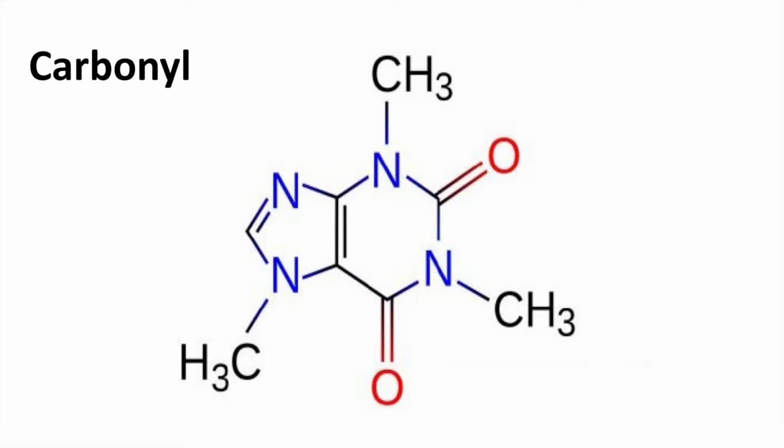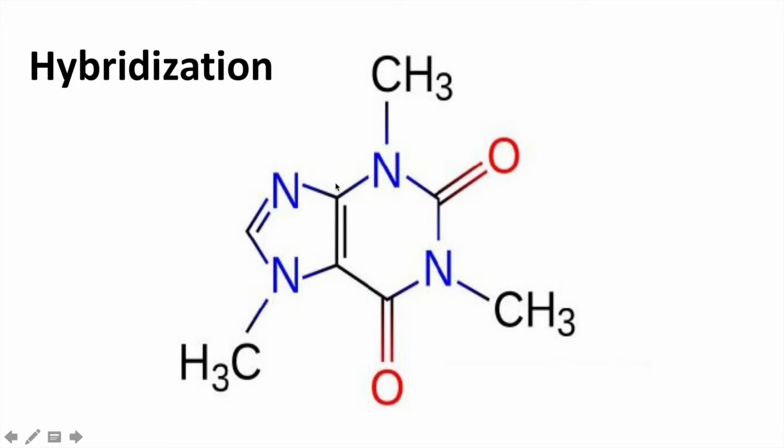Lastly, this molecule contains two carbonyl groups. These groups create a polarity within the molecule, causing an increased melting and boiling point. Also, due to oxygen's electronegativity, there is a partial positive charge on the carbon and a partial negative charge on the oxygen atom. Let's talk about the hybridization of each atom.